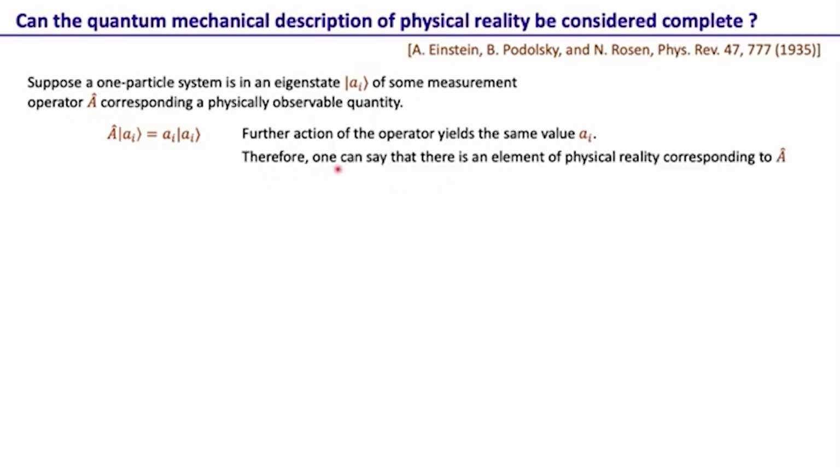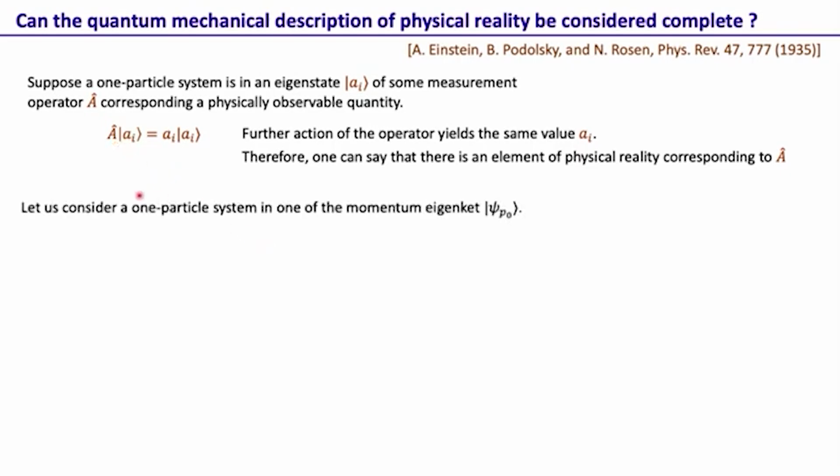So then we can say that there is an element of physical reality corresponding to A. Now this definition is coming from the arguments given, or the definition given by Einstein, Podolsky and Rosen at the very beginning of the paper. So in this situation in quantum mechanics, they identify that yes, in this case we can say that there is an element of physical reality corresponding to A, because operator A acting on this state yields a value a_i, and if we repeat the measurement we get the same value. And then one could have predicted this with certainty even without A actually acting on it.